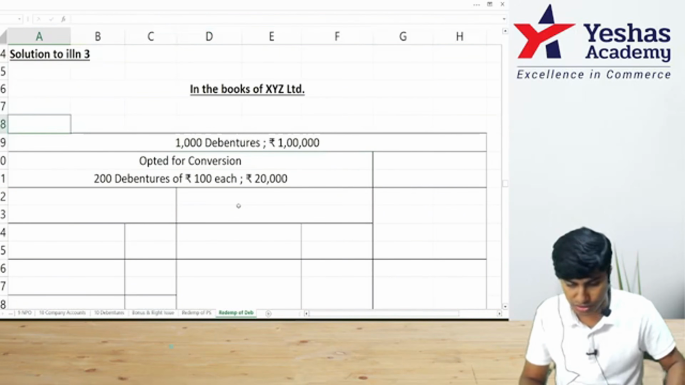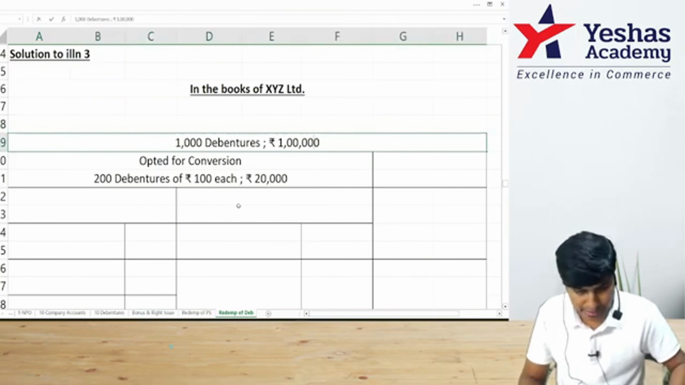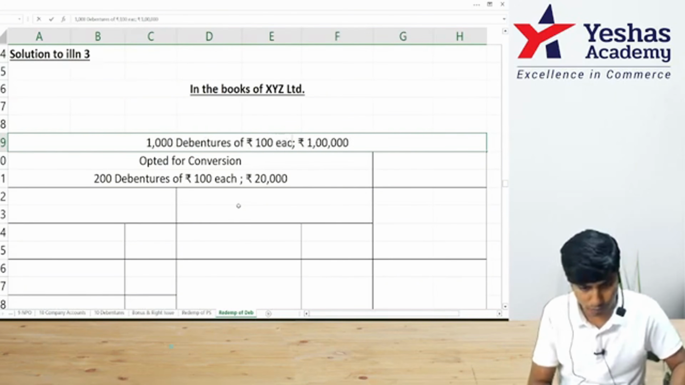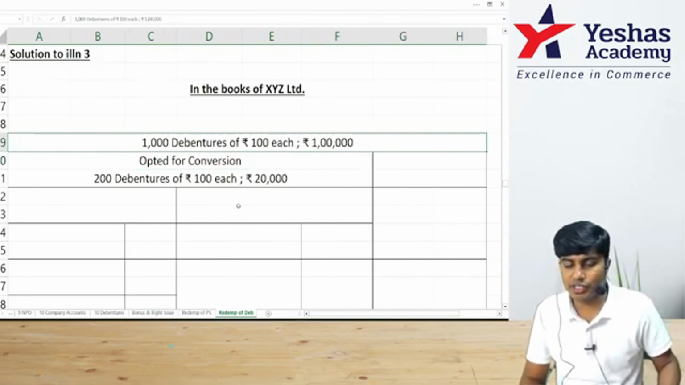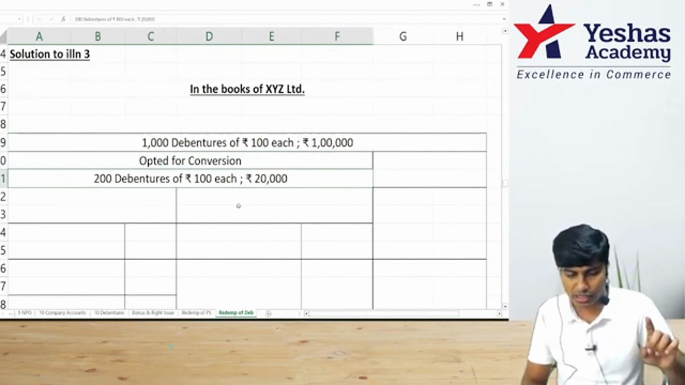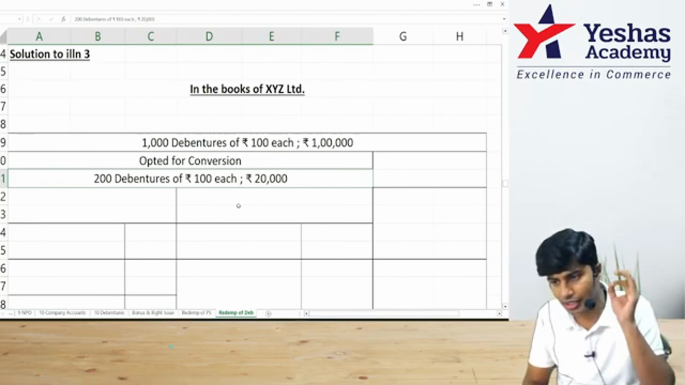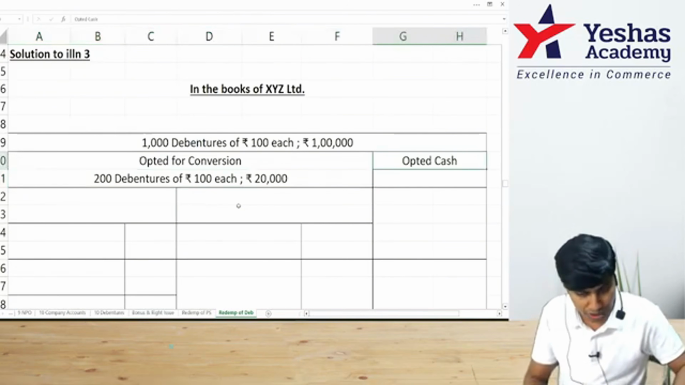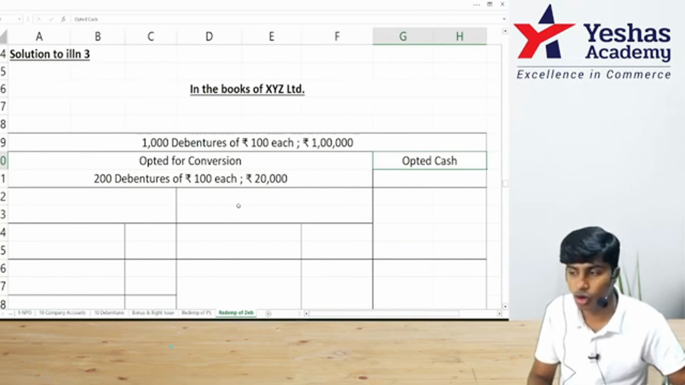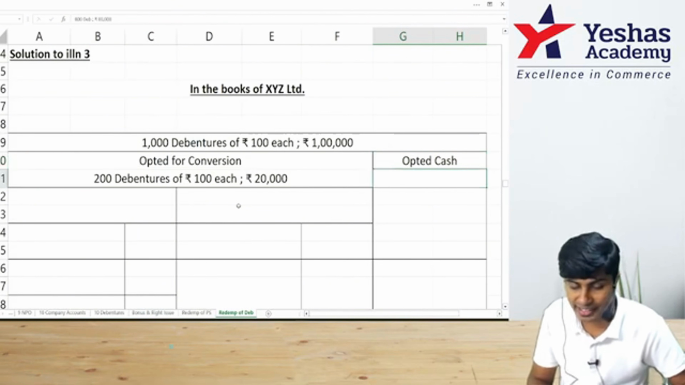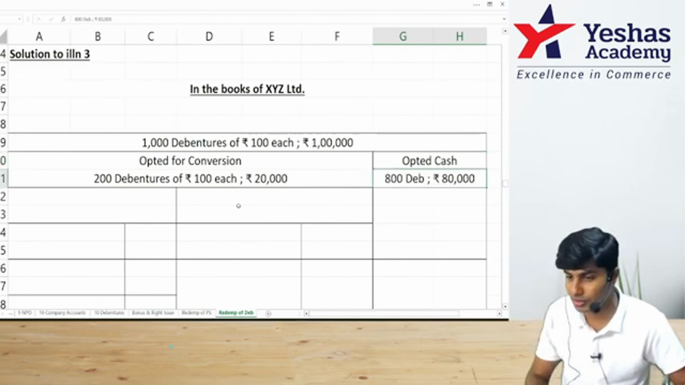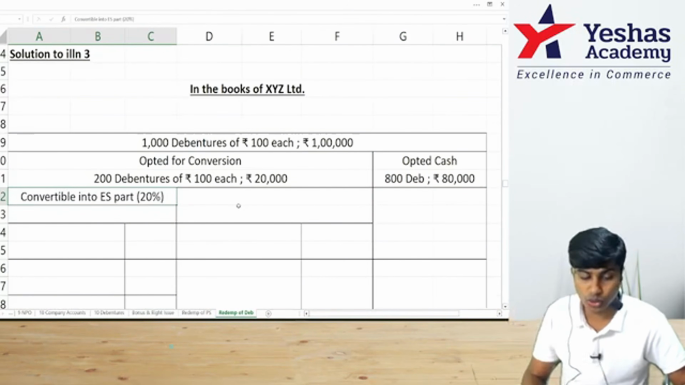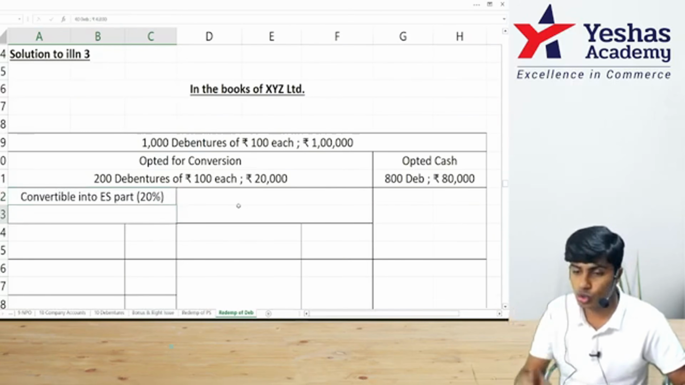So 1,000 debentures of rupees 100 each, just to make you feel more comfortable, comes to 1 lakh. Of that, 20,000 nominal value of debenture holders agreed to convert their debentures to equity shares. So who did not opt for conversion, or opted for cash, is 800 debentures of 100 each, whose nominal value is 80,000. Now, among this, how much will be converted into equity shares? Only 20%. So you tell me, how much will 20% come to? 200 into 20%.